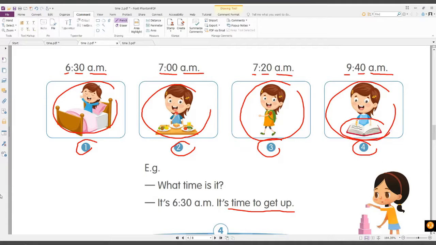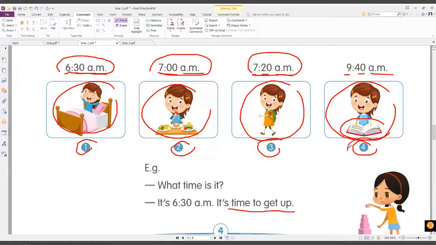Okay, so now you know what time it is. One more time, let's review. Number 1, what time is it? It's 6:30 a.m. It's time to get up. Number 2, what time is it? It's 7 a.m. It's time for breakfast. Very good. Number 3, what time is it? It's 7:20 a.m. It's time to go to school. All right, very good.